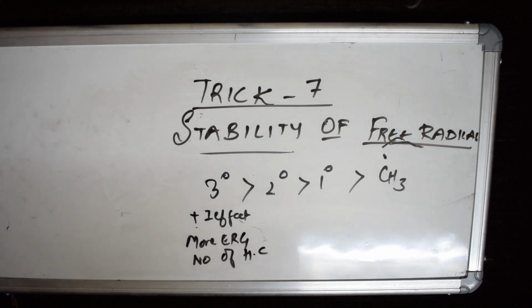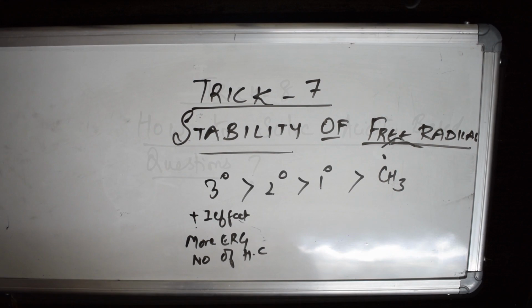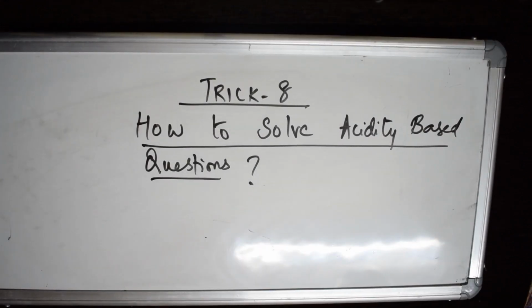Now let me show you the next important trick, trick number 8. Very interesting: how to solve acidity and basicity questions. Welcome back, students. Let's solve trick 8. Till now we have done the stability of carbocation, carbanion, free radicals. I've taught you what SNLT is, and then different types of questions. Now let us do the most important one, how to solve acidity and basicity type of questions. I've seen that most JEE and NEET papers have asked these.